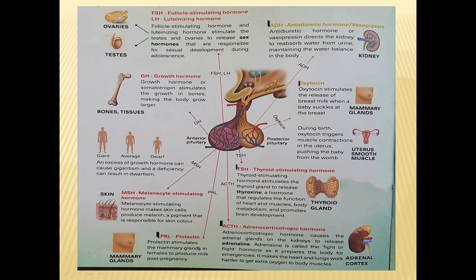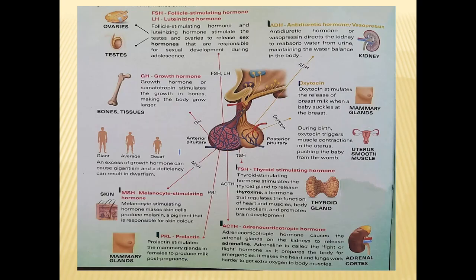Next comes the PRL, prolactin. It stimulates the milk production post pregnancy. That is, it stimulates the mammary glands in females to produce the milk that is being fed to the baby after the birth of the baby. During the last month of the pregnancy or after the pregnancy, this prolactin is stimulating the mammary glands to produce the milk. Next comes the MSH or melanocyte stimulating hormone. It is stimulating the skin cells and producing the melanin, which is the skin pigmentation.